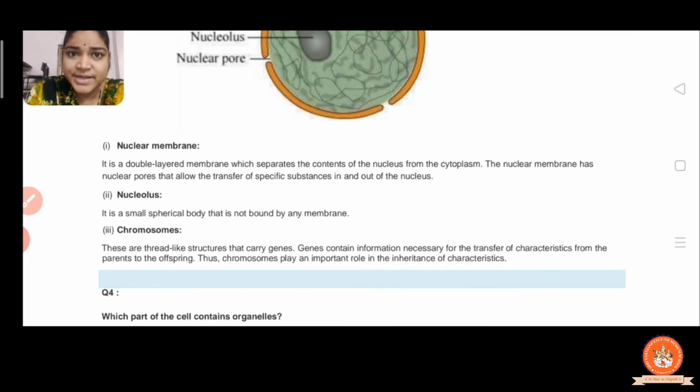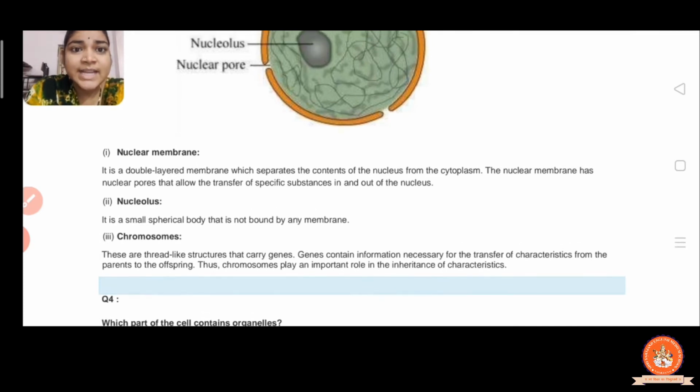The first one is the nuclear membrane. It is a double layer membrane which separates the contents of the nucleus from the cytoplasm. You can see in the figure the yellow line, the double layer membrane which separates the content of the nucleus from the cytoplasm, right?